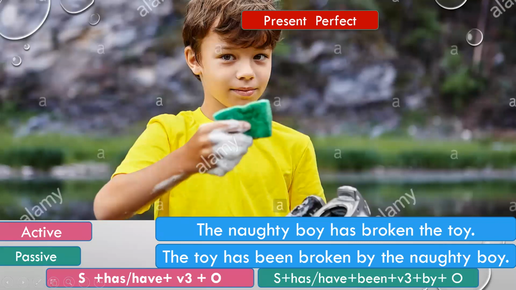Plus object. Look at the sentence now in the active voice. The naughty boy has broken the toy. What is the subject of the sentence? The naughty boy. What is the object? The toy. What is the verb in this sentence? Has broken. So has is the be form of the verb and broken is the V3 form of the verb.